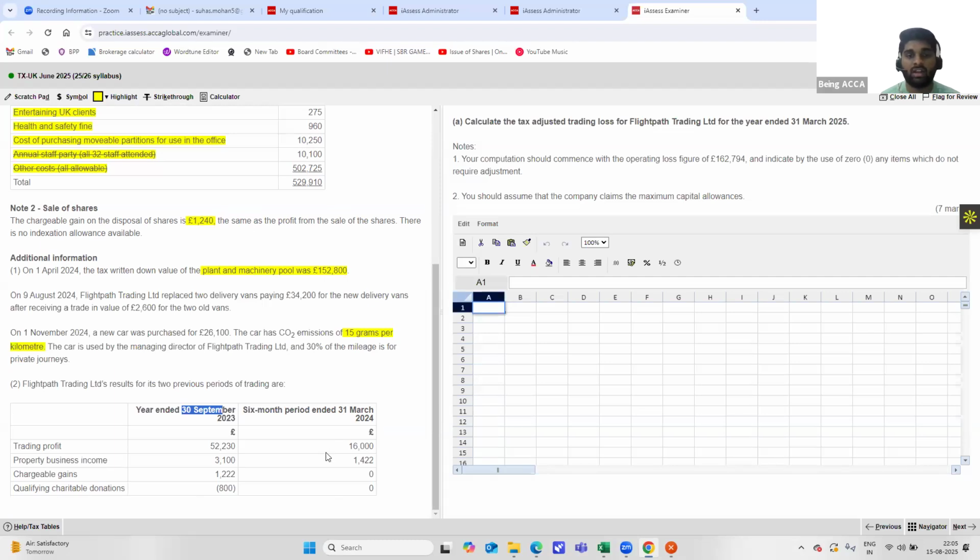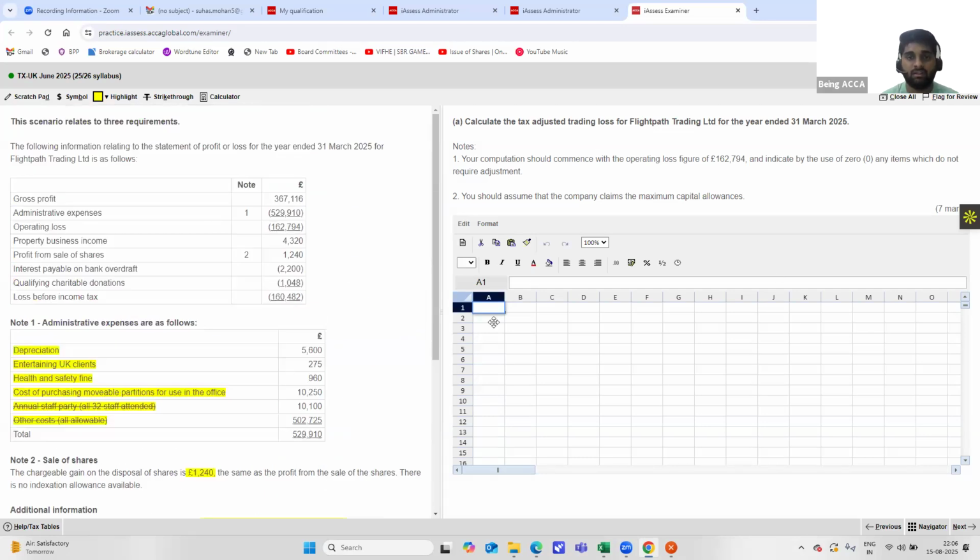So because of that, what will happen? This period will be only for 6 months, and the other 6 months will be of this part. And because of this, capital allowances will also be prorated accordingly for the 31st March 2024. But here you can see the trading profits are 16,000. The property business income is 1,422. There are no chargeable gains and no QCDs in this period.